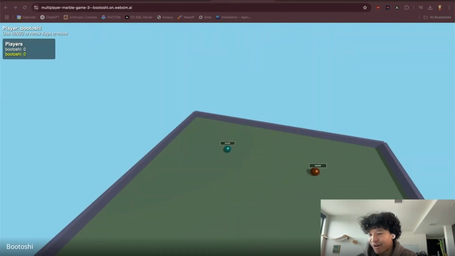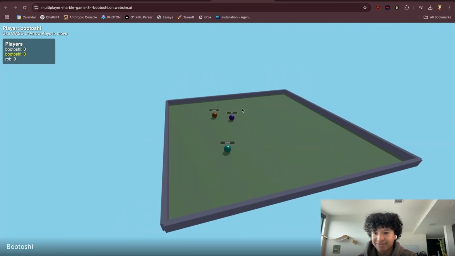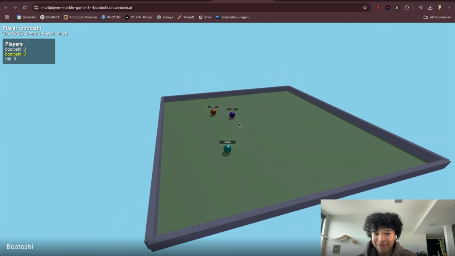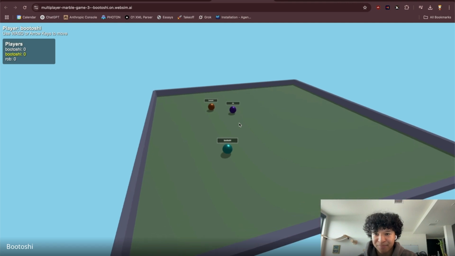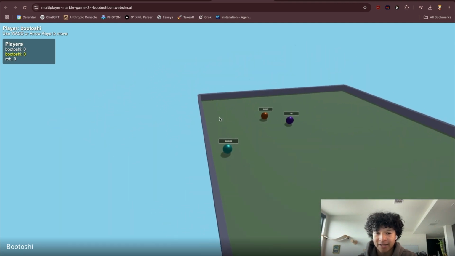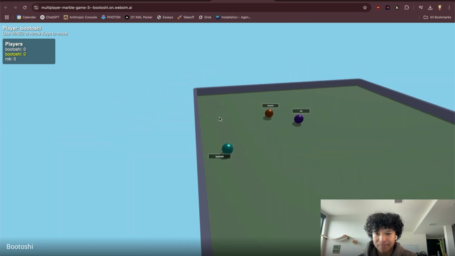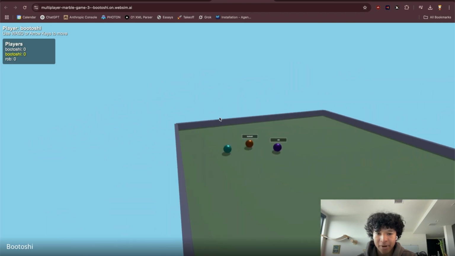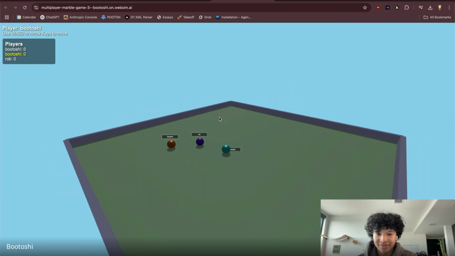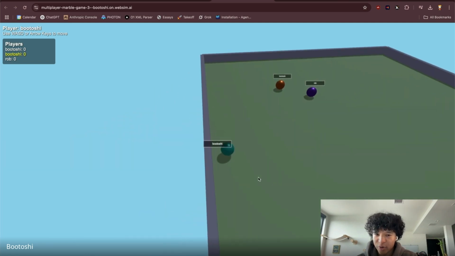So I'm going to put this in chat. If you guys just click on the site off rip, then we should start seeing everybody come in. Like Rob just pulled up from the link that I sent in chat. Anybody who clicks the link should enter the same lobby as us, which is pretty sick. But there's no bumping mechanics, and moving with WASD is a little awkward right now.